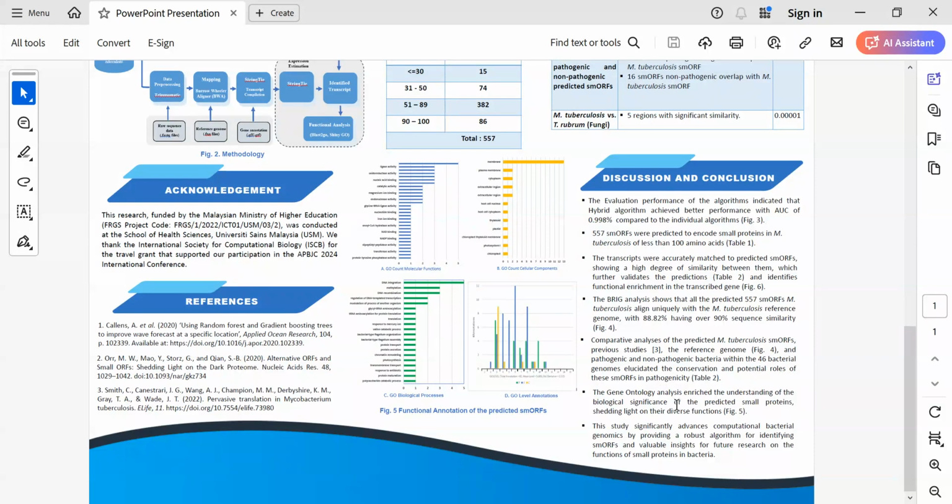The gene ontology analysis enriched the understanding of the biological significance of the predicted small proteins, shedding light on their diverse functions. Therefore, the study significantly advances computational bacterial genomics by providing a robust algorithm for identifying small proteins and provides valuable insights for future research on functions of small proteins in bacteria.